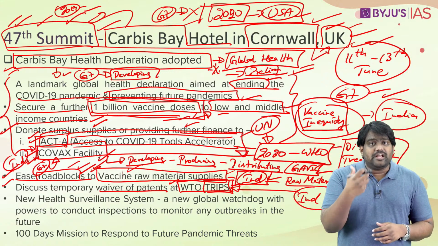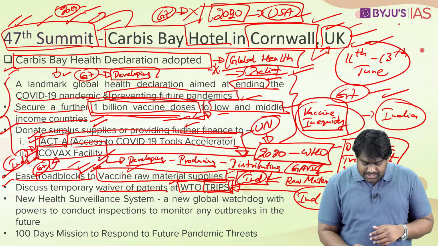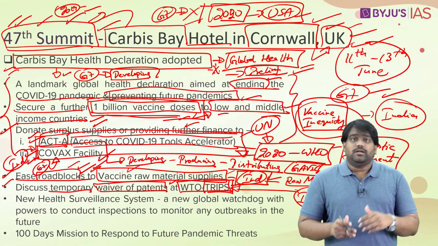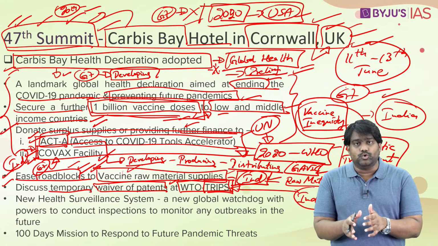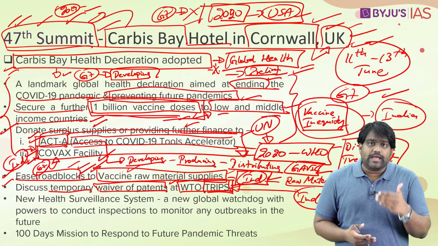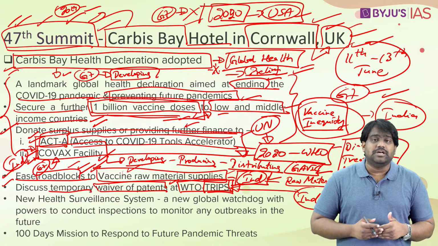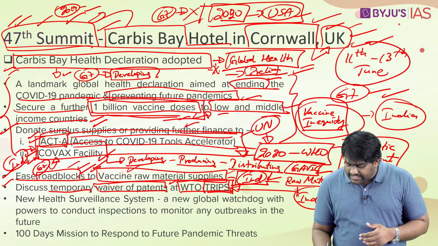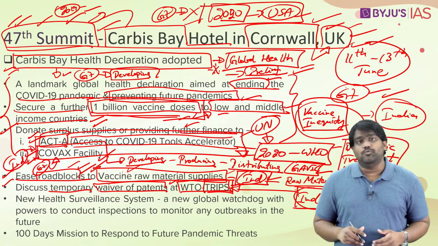So India and South Africa requested the WTO and the member countries to waive off patents temporarily so that patented vaccines could be produced in developing countries as well. This was supposed to help scale up the production of vaccines and contain the pandemic quickly. So this has been a long-standing demand of India and South Africa from the last few months.